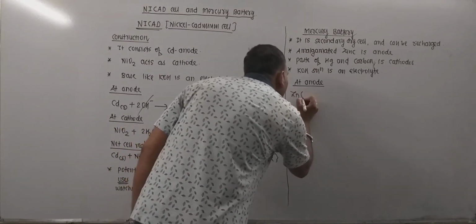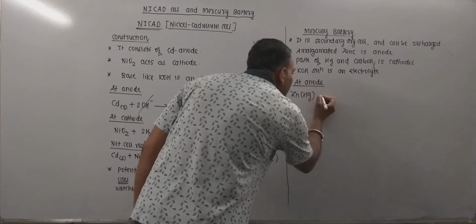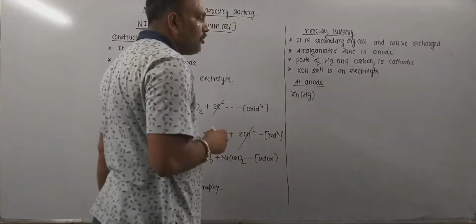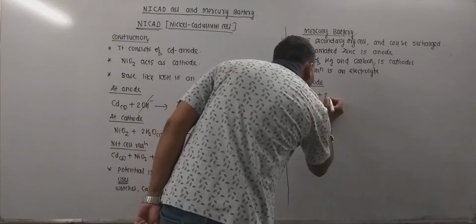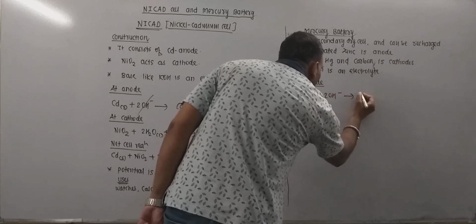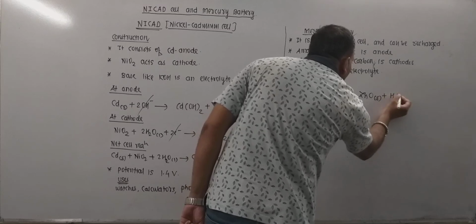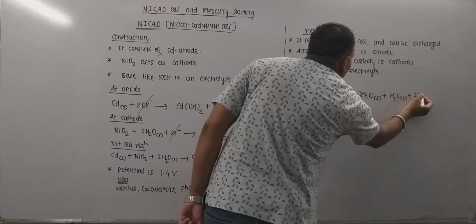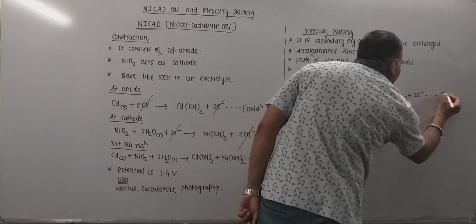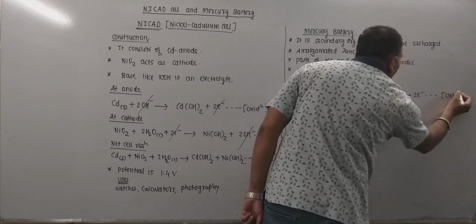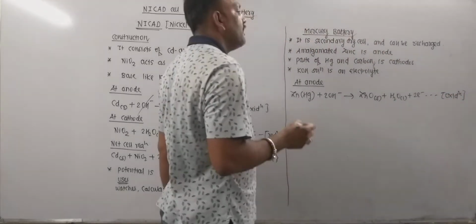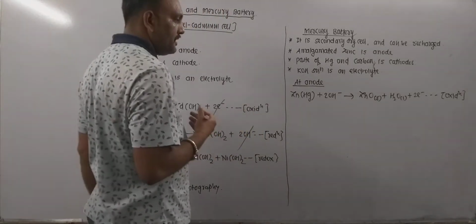Our amalgamated zinc, which is the anode, combines with OH negative, leading to the formation of ZnO solid, H2O liquid, and electrons are liberated in the process of oxidation. So this is anodic oxidation.